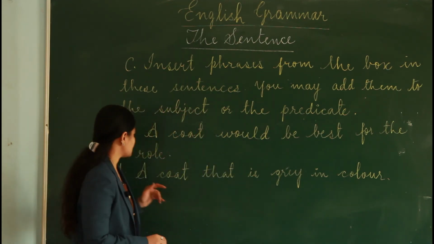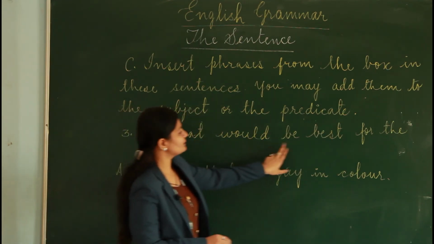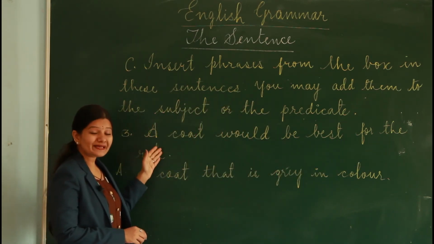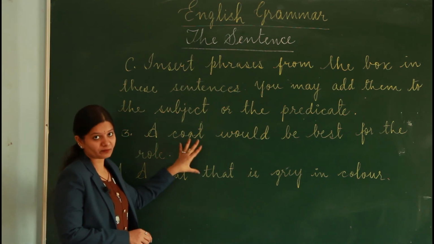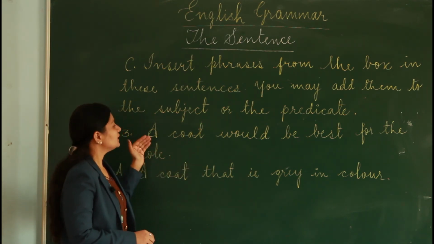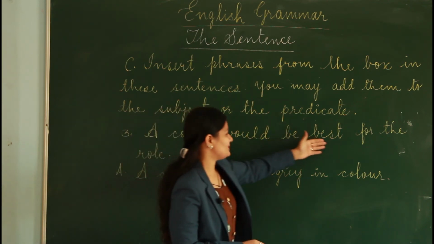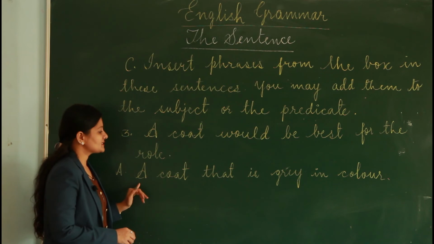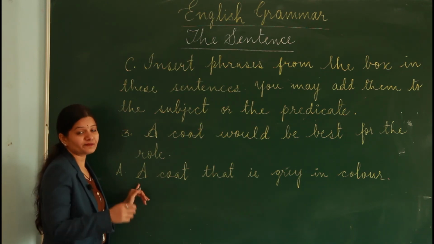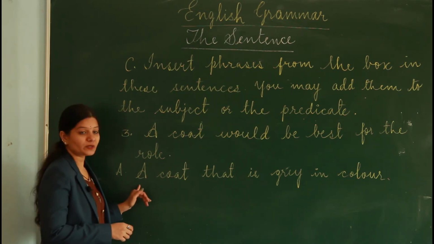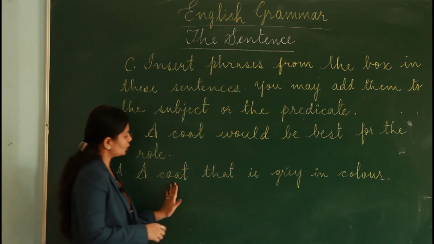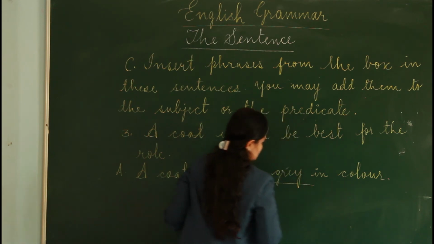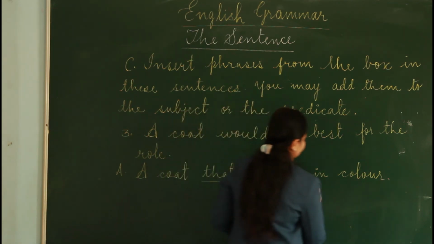Now the third question says, a coat would be best for the role. So which is the best phrase that we could pick from the yellow box? Read it again. A coat would be best for the role? Yes, I think you might have picked one by now. That is a coat that is grey in color. This is the phrase that we chose.